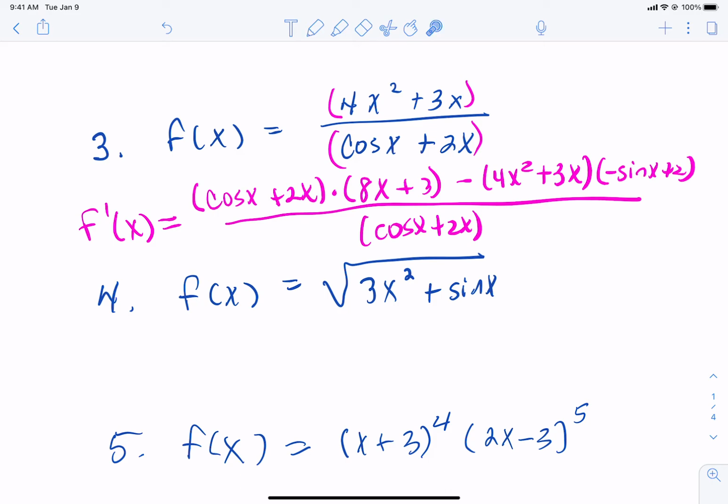So let's go over it one more time. So it's the bottom times the derivative of the top. So the derivative of this is just 8x plus 3. Minus, it's always minus for the quotient rule, the top times the derivative of the bottom, all over the bottom squared. I forgot to write my square. Any questions about the quotient rule for number 3?